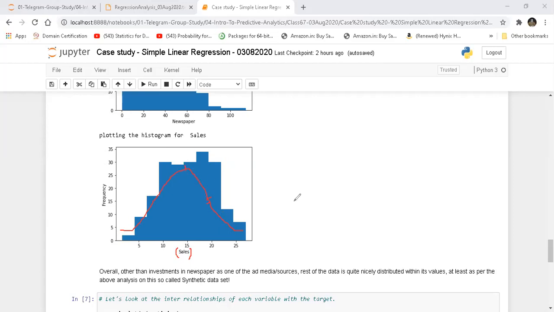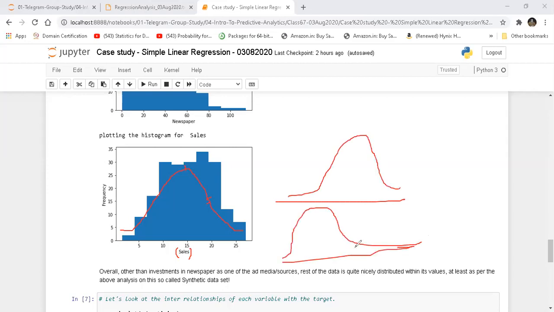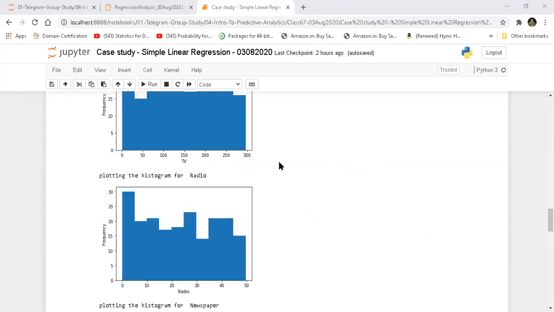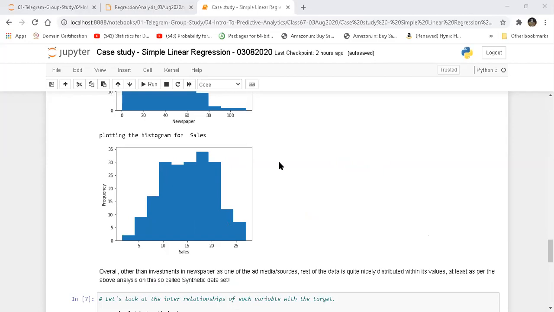Had the sales been something like this, or something like this, meaning right skewed or left skewed, it wouldn't have really mattered, because what we are trying to do is fit the regression line, which we'll do at a later stage. Just to clarify, this was never a requirement. We are just looking into the distribution to understand the data. That's all we are doing.